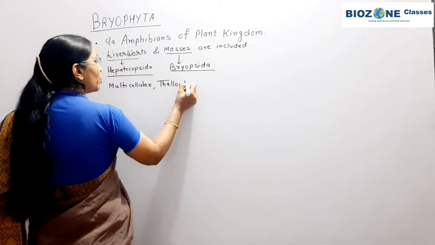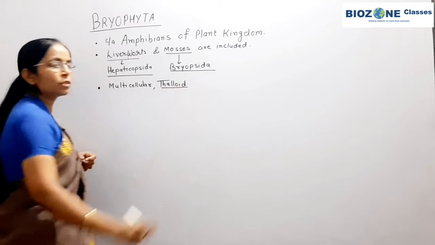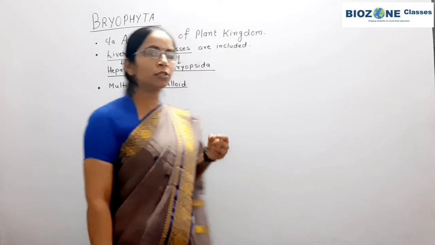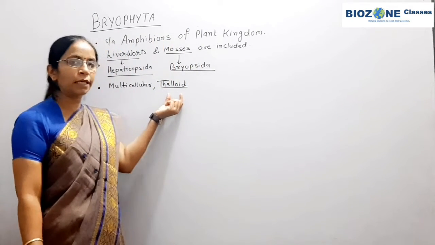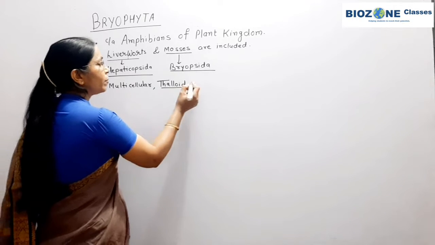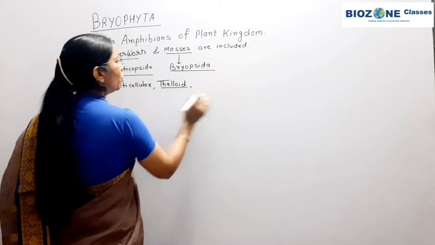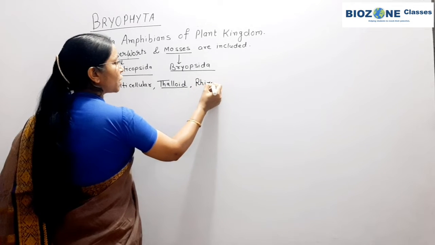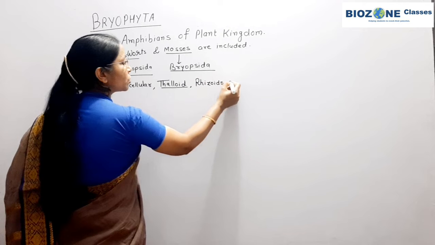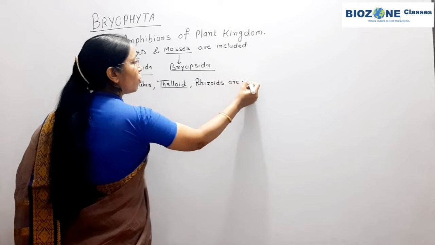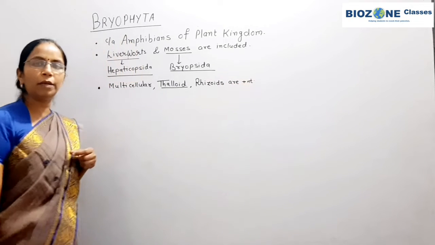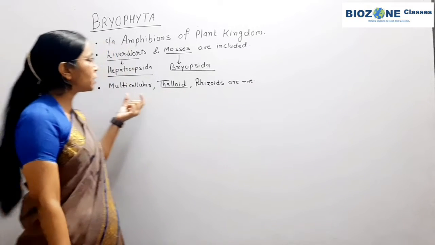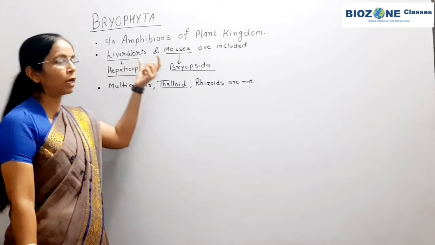Now be clear what a thallus is: when the body is not differentiated into root, stem, leaf, then the body is called a thallus. Instead of roots, root-like structures are present, called rhizoids. Rhizoids are present for the absorption of water and minerals, as well as for anchoring the thallus in soil. So these are some general points regarding Bryophyta.